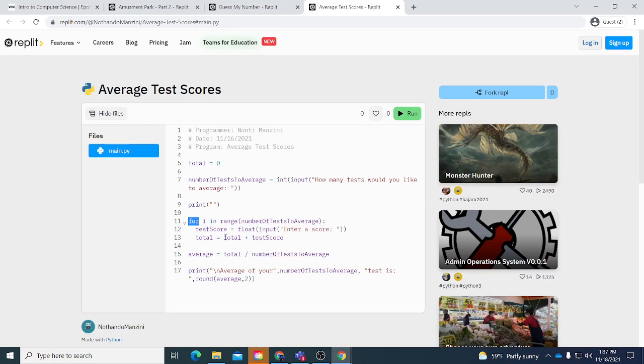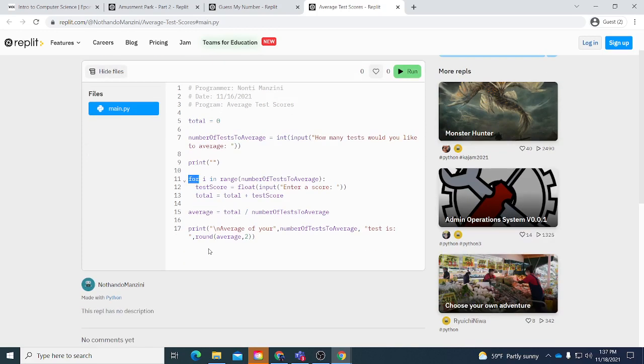Our total is going to equal the total plus the test score. Then the average is now showing our average. Our average is going to be the total divided by the number of tests to average. Once we ask this question, we get that known value of the number of tests to average. Then we print the average, which we'll now know, and we round it by using our round function on the average, and then